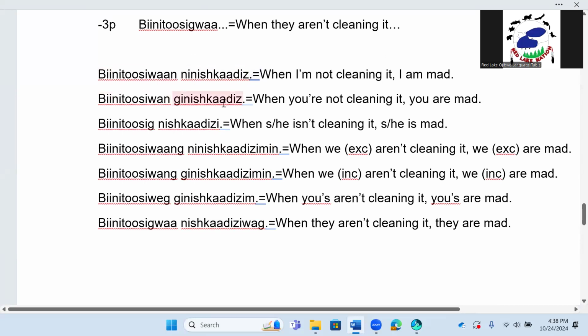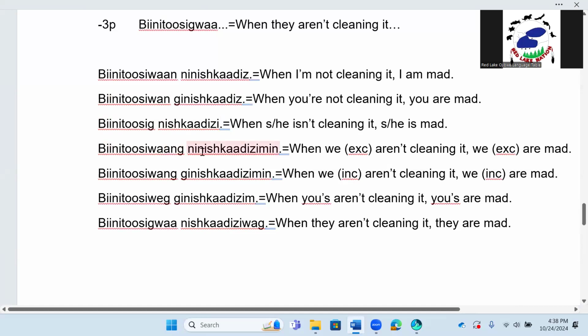Binetusiwan ginishkades. When you're not cleaning it, you are mad. Binetusiwan ginishkades. Our next example, binetusig nishkadezi. When she or he isn't cleaning it, she or he is mad. Binetusig nishkadezi. Third person.